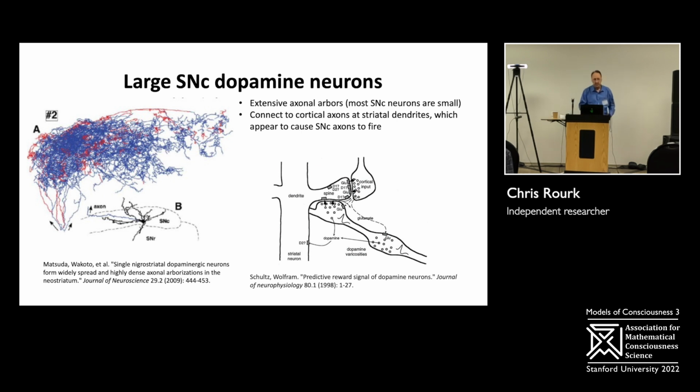An interesting thing about these neurons is that they connect to cortical axons at striatal dendrites, and this causes those SNC neurons to fire. That's unusual, because usually neurons fire from dendritic stimulation, not from axonic stimulation. They're extensive enough, with upwards of 1 million or more synapses, to coordinate action selection by stimulating the striatum.